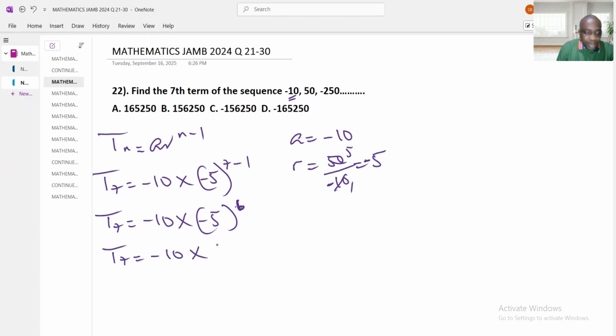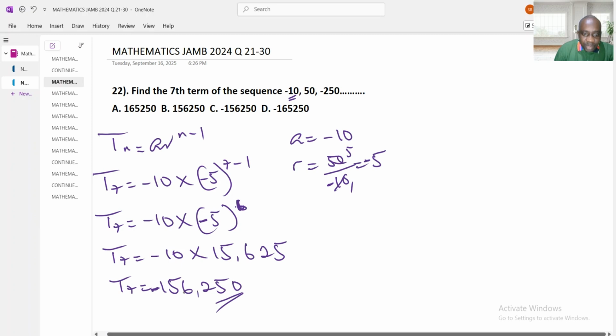My T7 is going to give me what? I have minus 10 here, multiplied by 15,625. Because this negative, I don't need it again because this one is an even number. If it is an odd number, the negative will still come back, because minus times minus is going to give me plus. Therefore, minus 10 multiplied by this is going to give me T7, minus 156,250. This is my final answer.